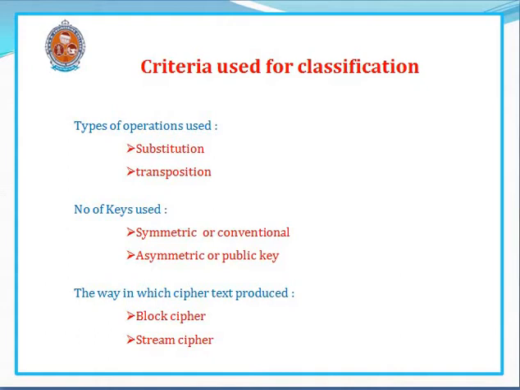The way in which ciphertext is produced: based on this, cryptographic systems are two types, block ciphering and stream ciphering. In block ciphering, a block of plain text is translated to a block of ciphertext, whereas in stream ciphering, each plain text letter is translated to a cipher letter.